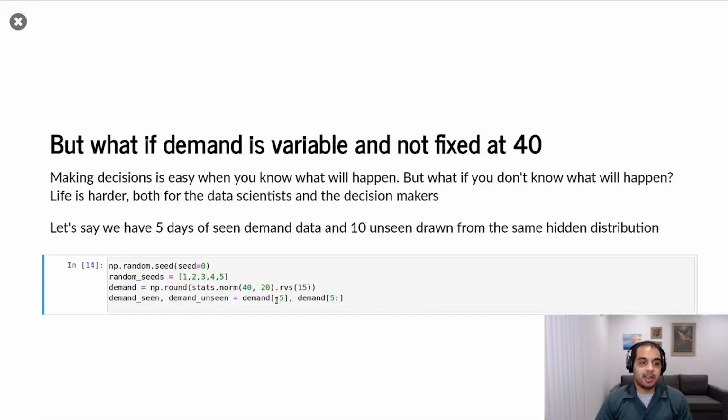But what if demand is variable? I think you will appreciate that exactly 40 people don't buy newspapers each day. So what do we do when things are variable? So what we're going to do is we're going to run a little bit of a simulation here. We're going to simulate 15 days worth of demand, and we're going to simulate it from a random normal that's characterized with a mean of 40 and a standard deviation of 20.